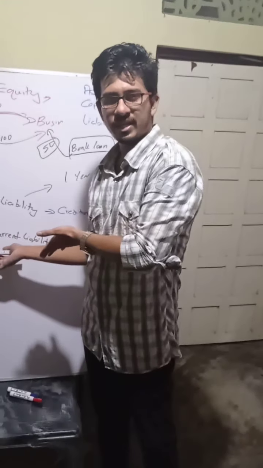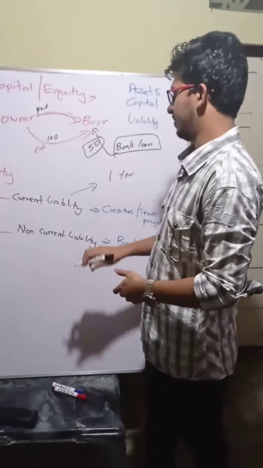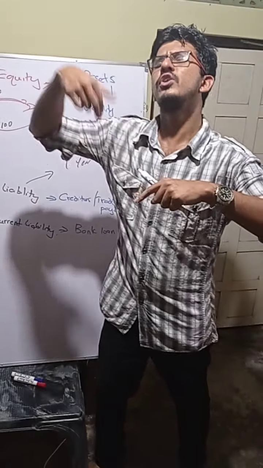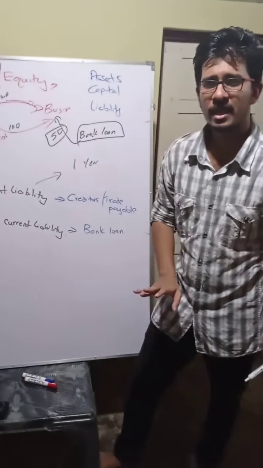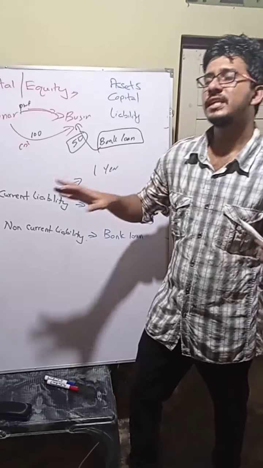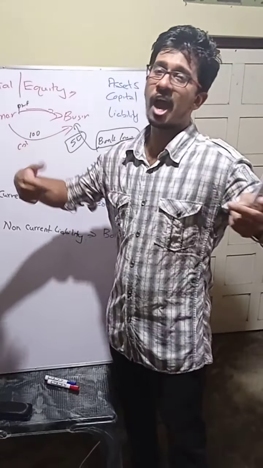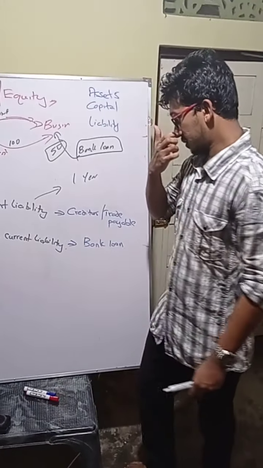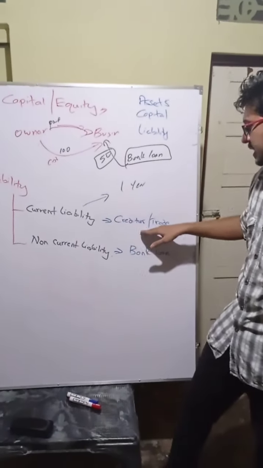So what is non-current liability? Easy, no? After 1 year. If you have more than 1 year time to fully settle it, it is called non-current liability. Understood? Current liability means within 1 year you have to fully settle it. Non-current liability means after 1 year you have to fully settle it. Understood?